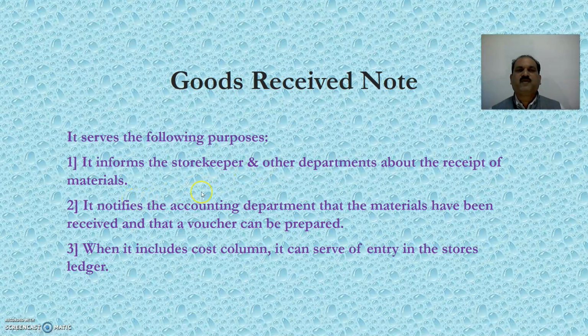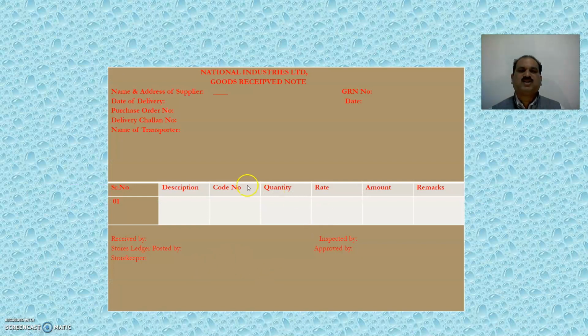First, it informs the storekeeper and other departments about the receipt of materials. Second, it notifies the accounting department that the materials have been received and that a voucher can be prepared. Third, when it includes a cost column, it can serve as an entry in the store's ledger. So this is a form of goods received note. Goods received note is prepared by the stores.